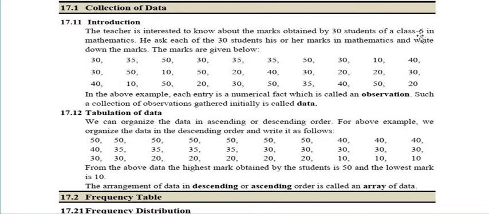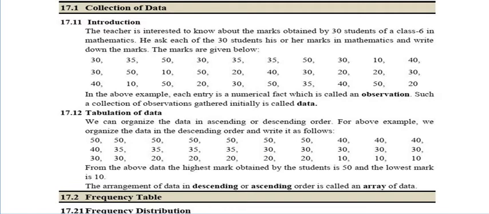Let's talk about the collection of the data first. The teacher is interested to know about the marks obtained by 30 students of class 6 in mathematics. He asks each of the 30 students his or her marks in mathematics and writes down the marks. The marks are given below. One of the students scored 30, another scored 30, another scored 40, some of the students scored 35. Suppose Arab scored 15, Jalif scored 10, Sasank scored 15, Om scored 10, and Asa scored 50.